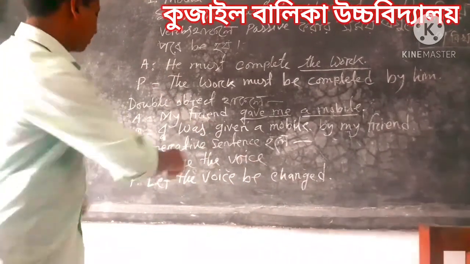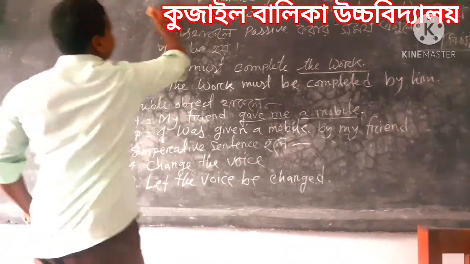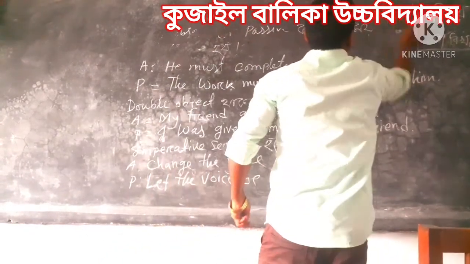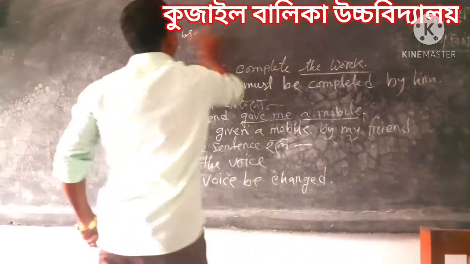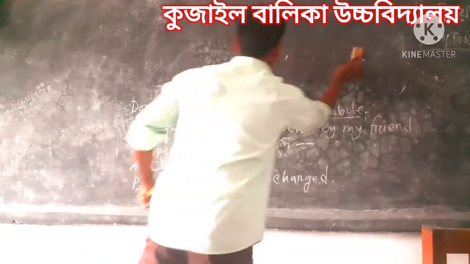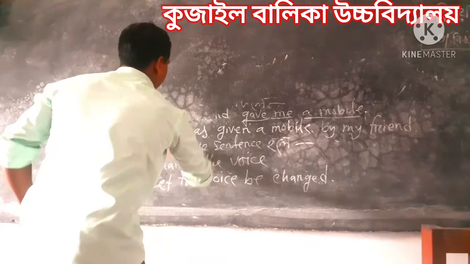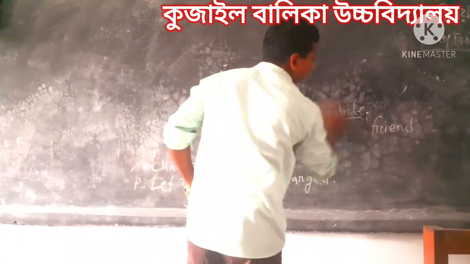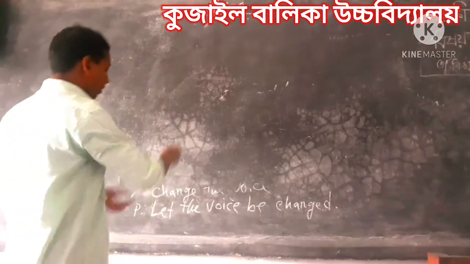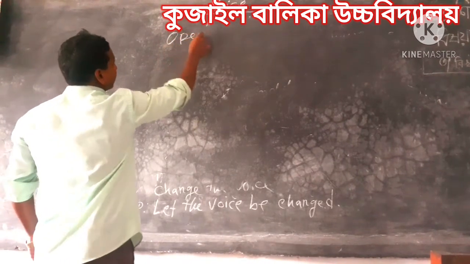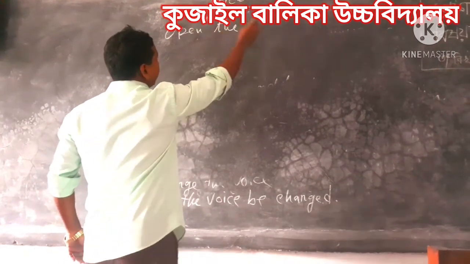Okay, we will discuss another example. I think you can understand these rules. There are other rules. Okay, open the door.